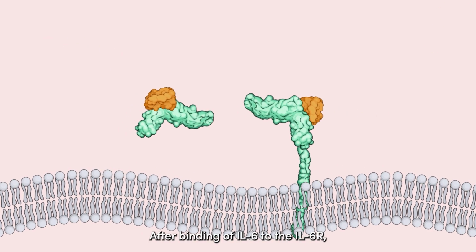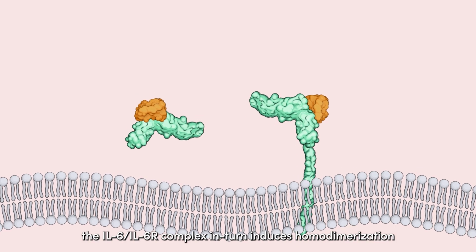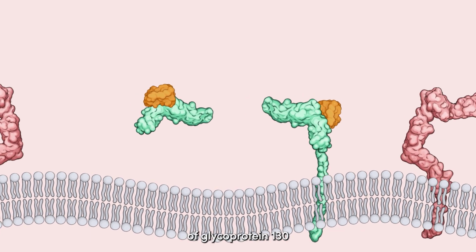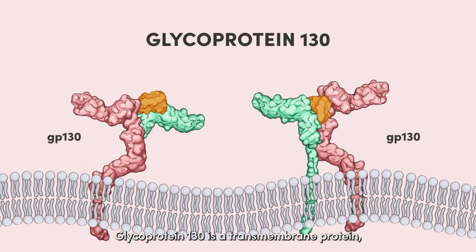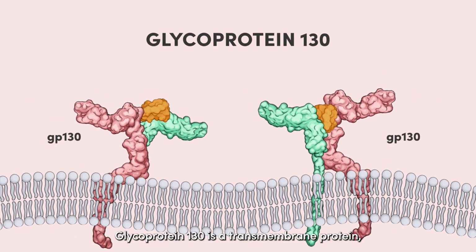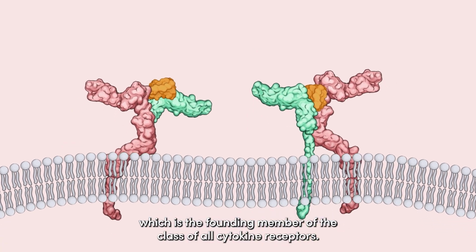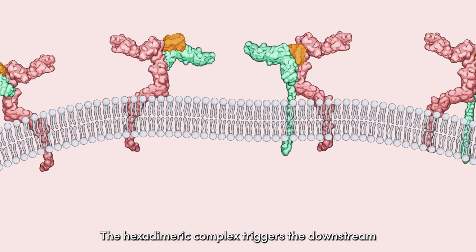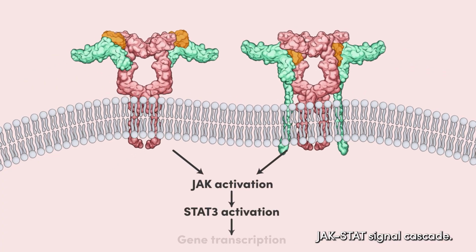After binding of IL-6 to the IL-6R, the IL-6-IL-6R complex in turn induces homodimerization of glycoprotein 130. Glycoprotein 130 is a transmembrane protein, which is the founding member of the class of all cytokine receptors. The hexadimeric complex triggers the downstream JAK-STAT signal cascade.